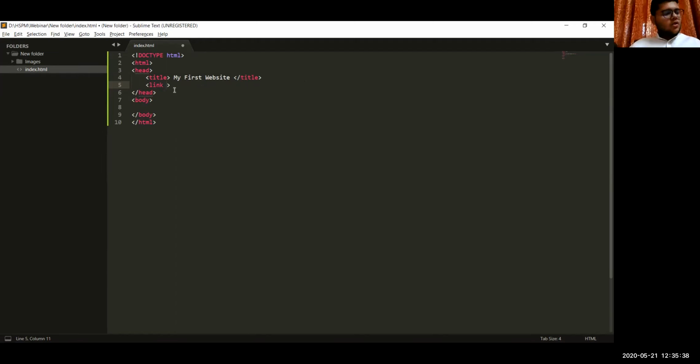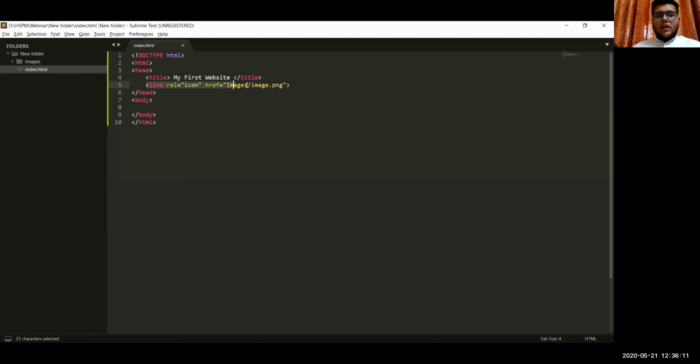For this link tag, we have rel equal to icon and href. As I said, href is the path that we have, images dot png. Let me just explain what I did there.